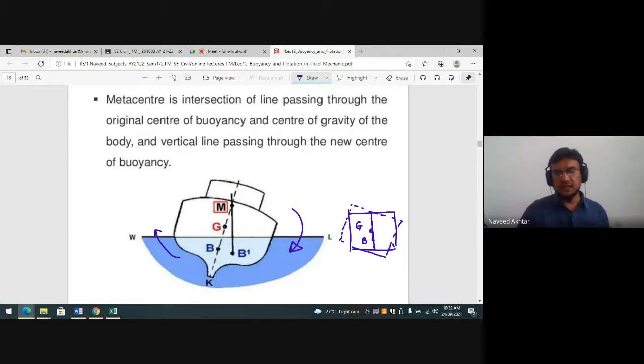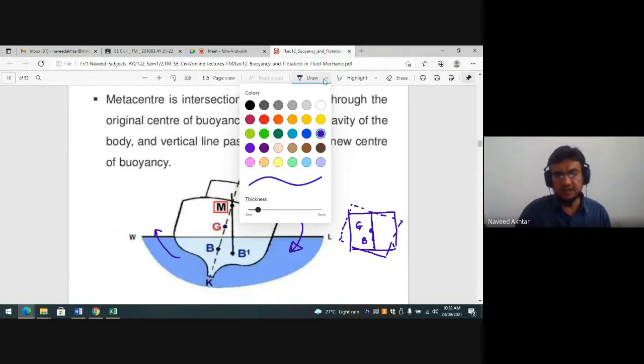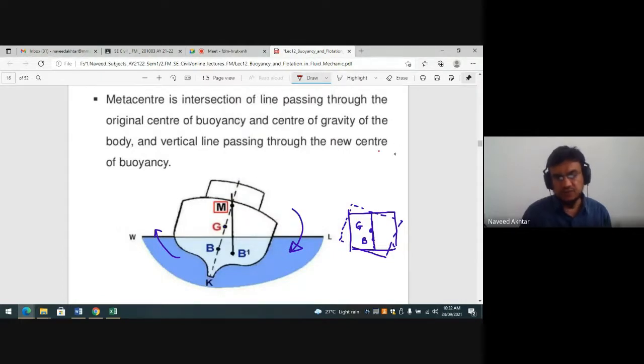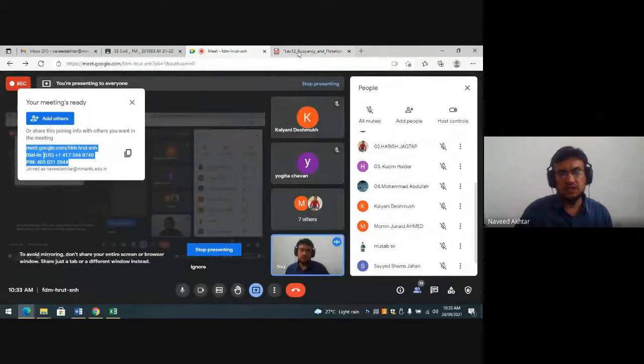And then when we tilt it, giving a small displacement, what happens? G will be here and the new B will be here, but the original buoyancy B1 will not change. So where these two lines meet, this point is called M, and that is nothing but the metacenter.